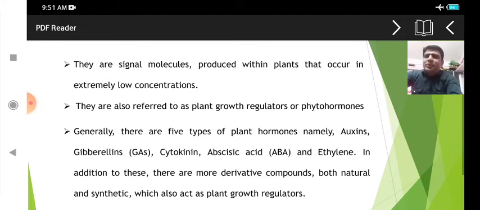They are also referred to as plant growth regulators or phytohormones.